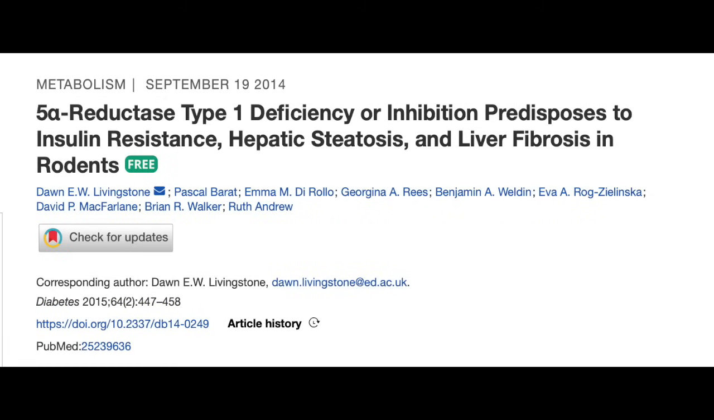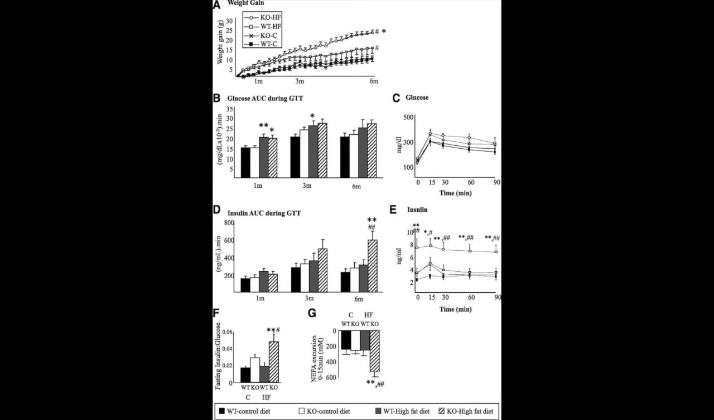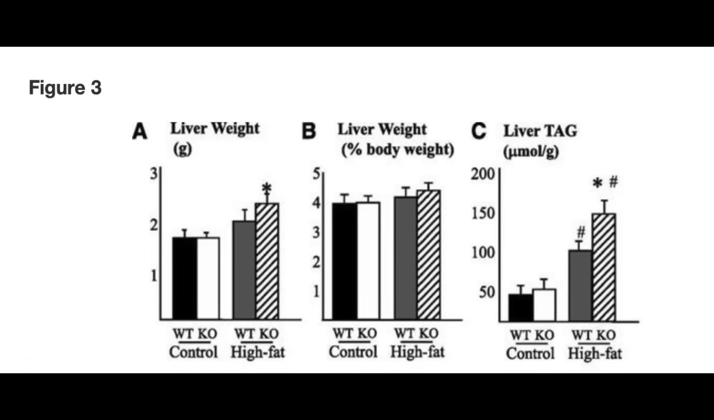The first study was done on mice and rats. The mice were genetically modified so that the type 1 5-AR isoenzyme was absent. Normally, the type 1 5-AR isoenzyme is present in the liver, but these mice had no type 1 isoenzyme activity at all. These mice were then fed a high-fat diet and were compared to normal mice who were also fed a high-fat diet. The mice who lacked the type 1 5-AR isoenzyme gained more weight on the high-fat diet than the normal mice did. They also had high blood sugar and showed signs of insulin resistance. They also developed fatty liver.